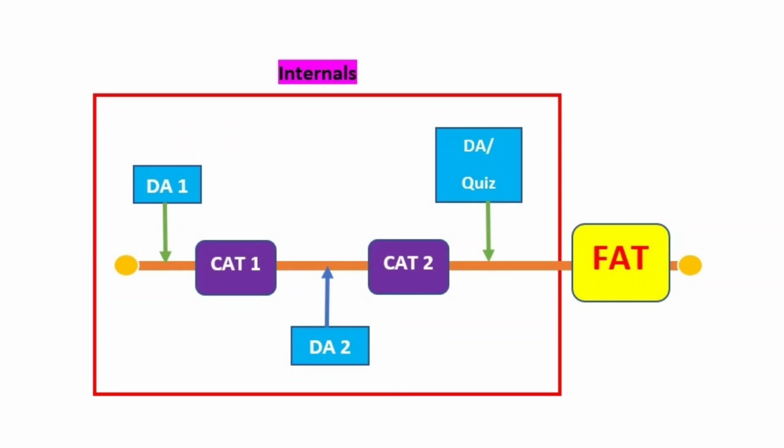Digital assignments will be given in between CATs. The first digital assignment or quiz will be taken before CAT 1. The second one will be taken in between CAT 1 and CAT 2. And the third one, most probably, is a quiz, as far as I know, as all the teachers follow the same pattern. The third digital assignment is a quiz, which is taken in between lab FATs and CAT 2. In this way you will get 60 marks out of 100.